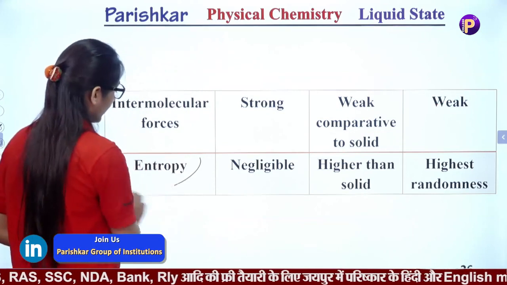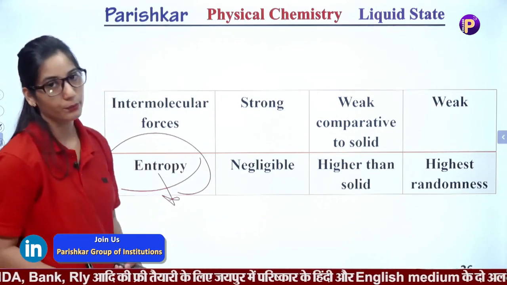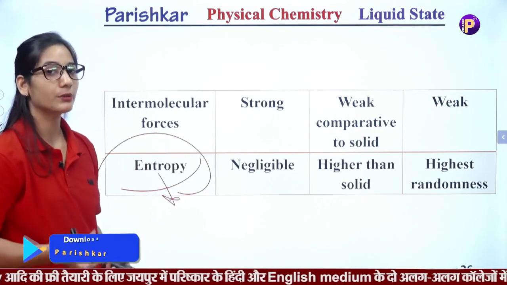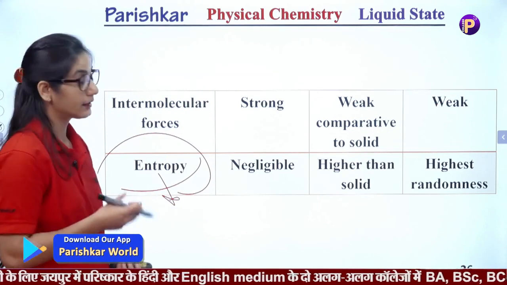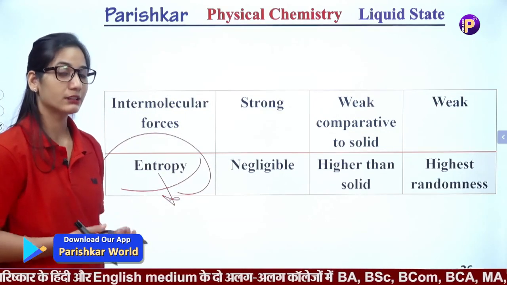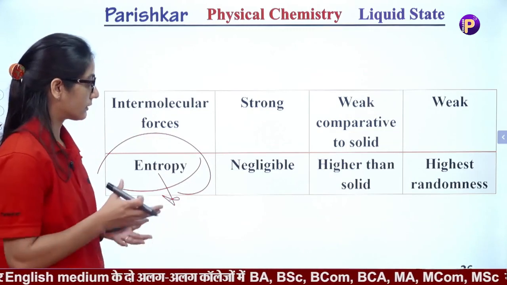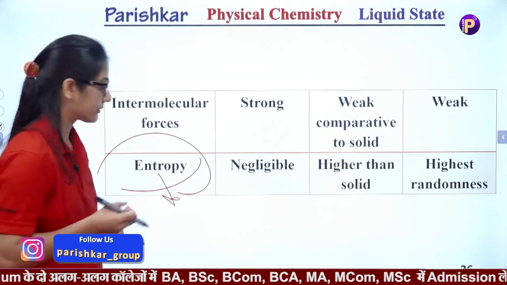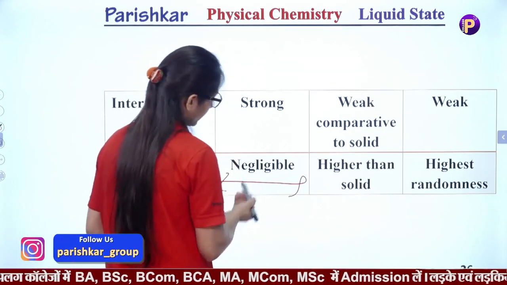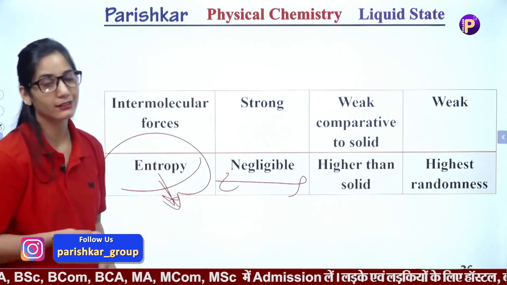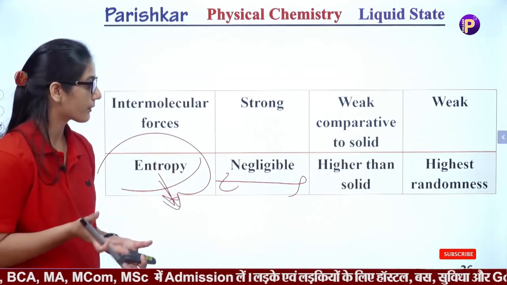Here is entropy. What is entropy? Entropy defines the randomness in the arrangement of particles. If we talk about solids, solid particles have a fixed volume.